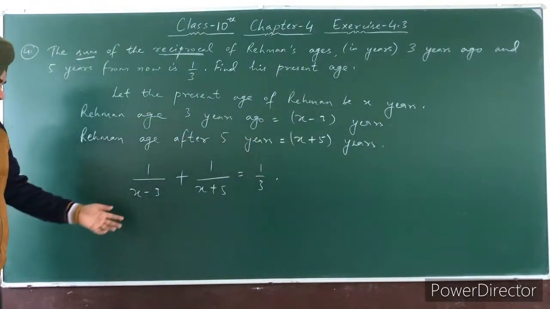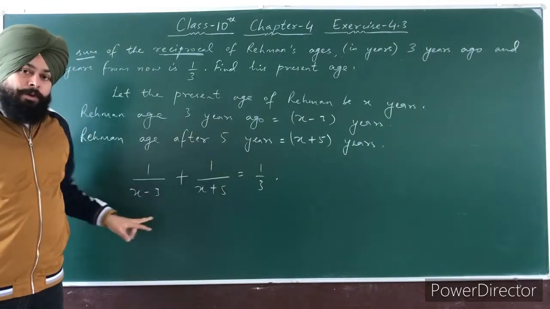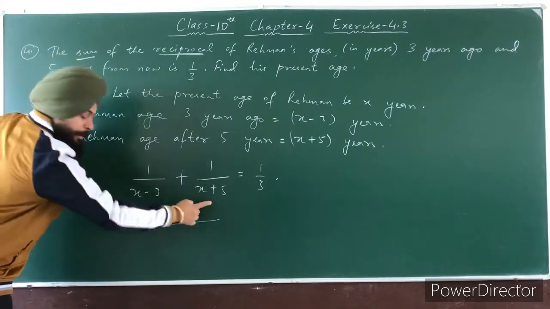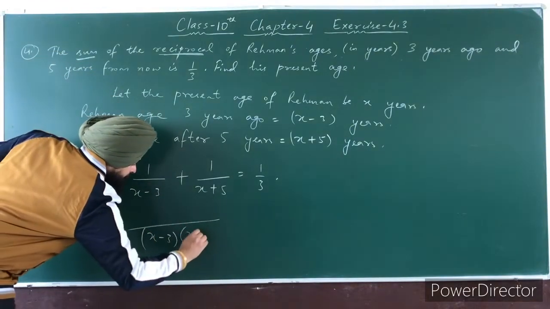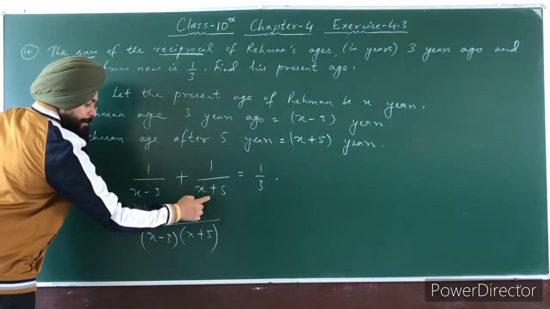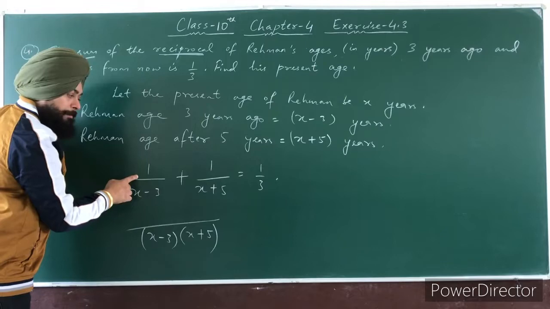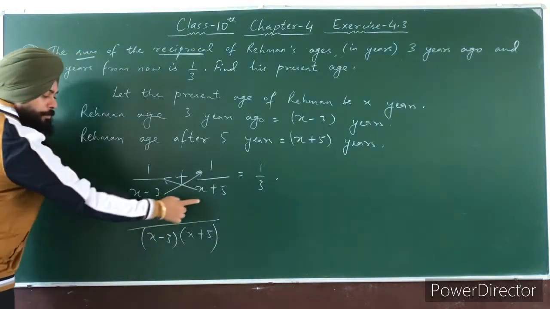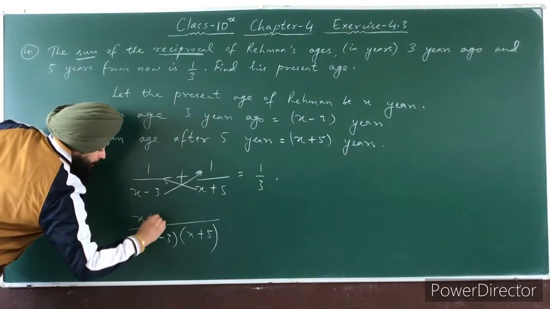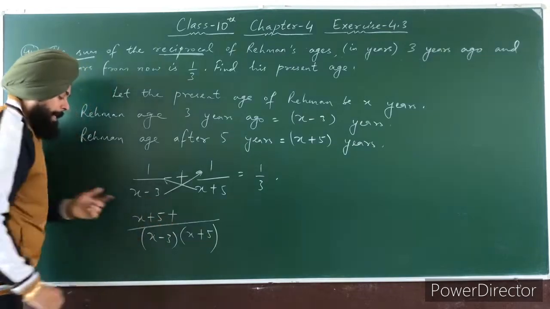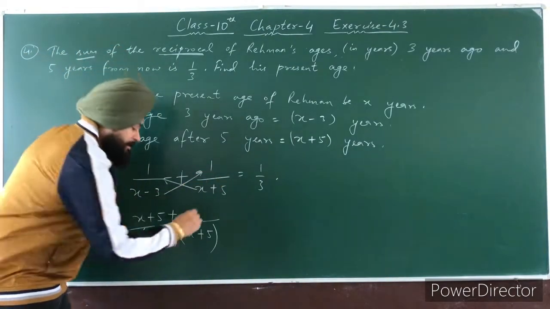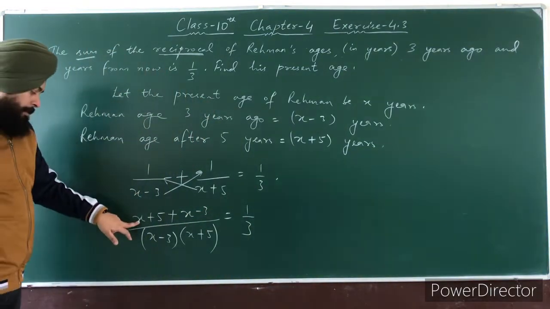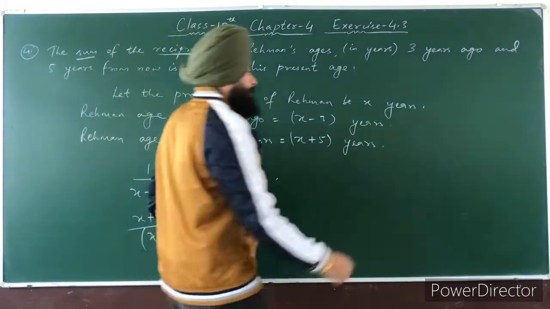Alright. So first see here, both terms are fractions, and the denominators of both fractions are different. So you will take the LCM. In the LCM both of these denominators should multiply here. X minus 3 into x plus 5. Now multiply this denominator with the numerator of the first fraction and multiply this denominator with the numerator of the second fraction. Alright. So x plus 5 into 1, how much? X plus 5. Which sign here? Plus. And x minus 3 into 1 is again x minus 3 is equal to how much? 1 over 3.